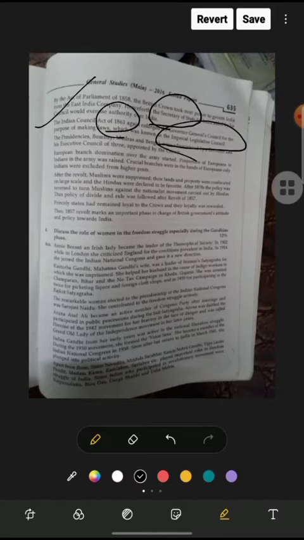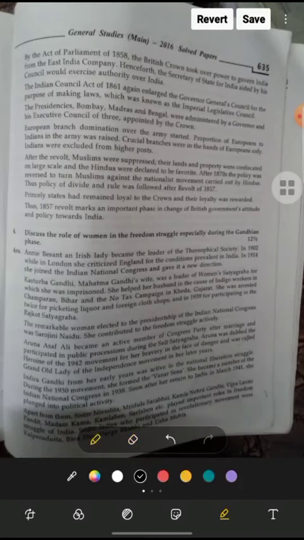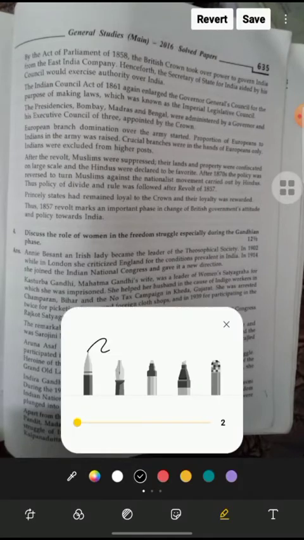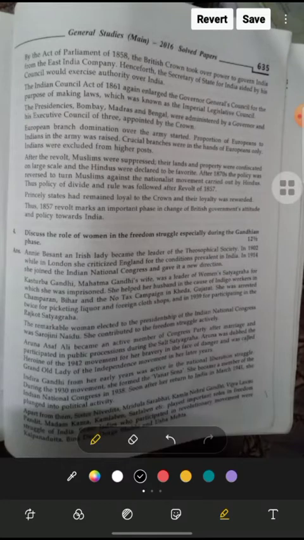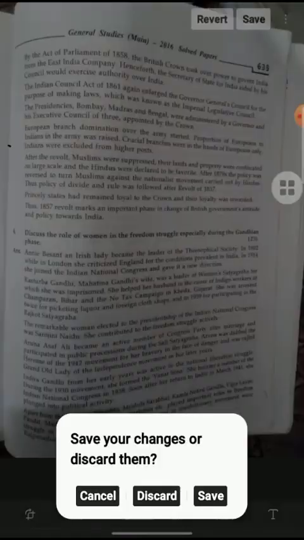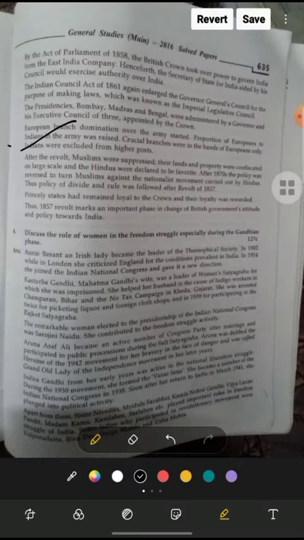What did the Europeans want to do with Indians? They wanted to tell us that you are always subjugated by us, we are always superior to you. That's why they created domination over the Indian army. They raised the number of Britishers in the army and decreased the number of Indians, and crucial branches were in the hands of Europeans also, and Indians were excluded from the higher posts. So that was that kind of divide and rule policy. The Britishers wanted to divide India.